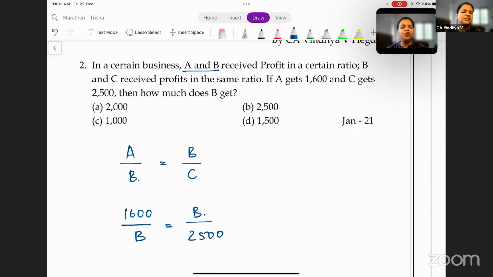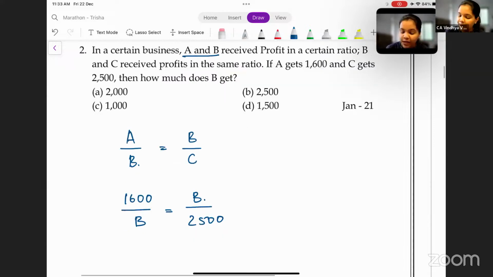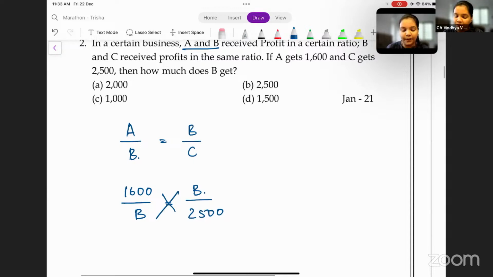So can I say you just have to apply mean proportional here? This is nothing but mean proportional. A by B is equal to B by C, right? So it is nothing but mean proportional. So directly multiply. What do you get? B square is equal to 1,600 into 2,500. How much do you get? You get 40 lakhs. Now apply square root there. Square root of 40 lakhs is 2,000, correct?